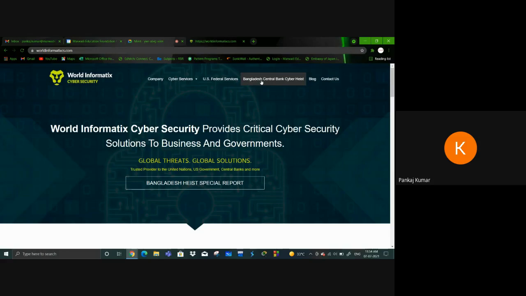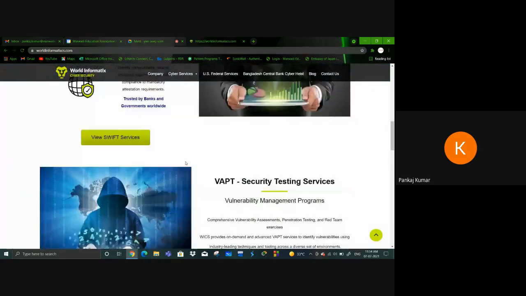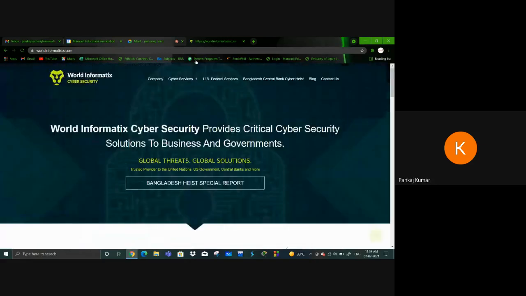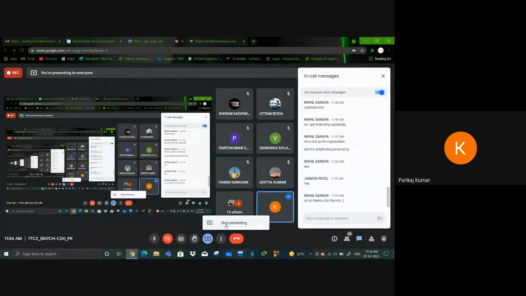Now see, with Bangladesh and the US, they provide services there, and all of them are clients. And basically what is the benefit of cyber security? We can work from offshore all the time. So these opportunities are available in cyber security, like ML and AI. Cyber security is also booming now, so you can choose it. Otherwise, you can go for your own business.